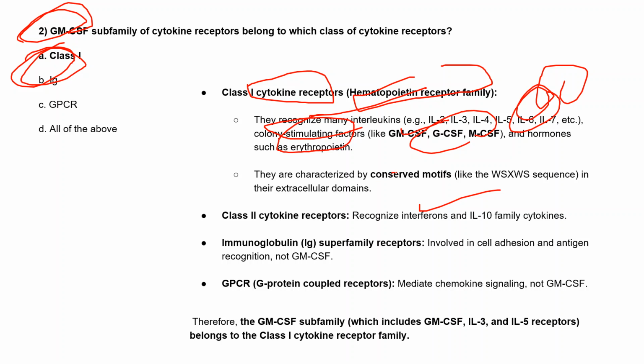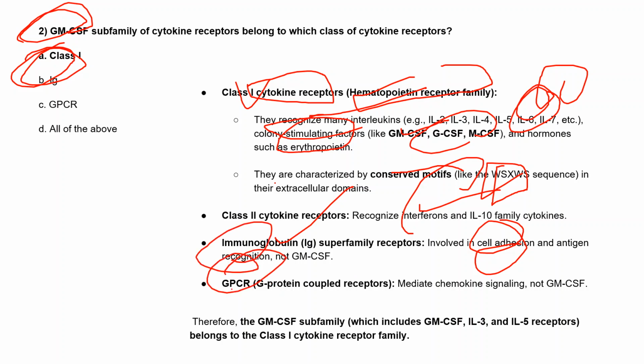have this conserved motif, the WSXWS sequence in their extracellular domains. Because of that, class 1 cytokine receptors are different from class 2. And class 2, we already discussed, recognize the interferons and interleukin 10. Immunoglobulin-like receptors we also discussed: they have the same domain as an immunoglobulin, antibody-like, and mostly these domains help in cell adhesion and also in antigen recognition.